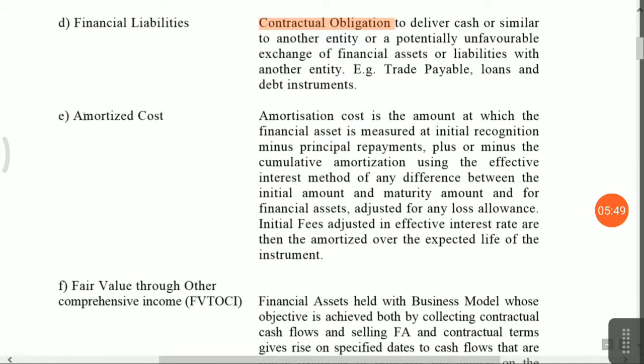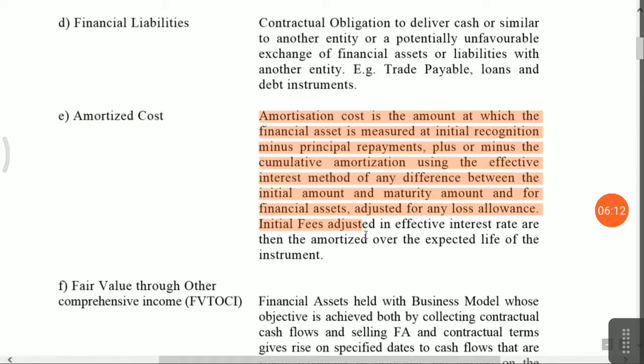Next one is amortized cost. Friends, in simple meaning amortization cost means depreciation, but from the Indian accounting standard point of view, its meaning is different. Amortized cost is a financial asset measured at initial recognition minus principal repayment, plus or minus cumulative amortization using the effective interest rate method.